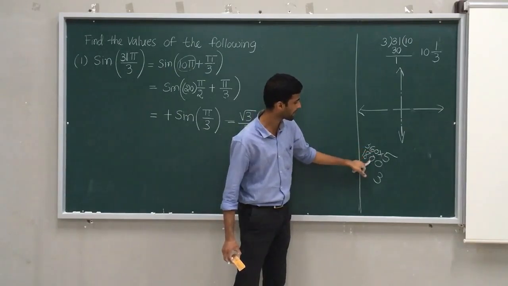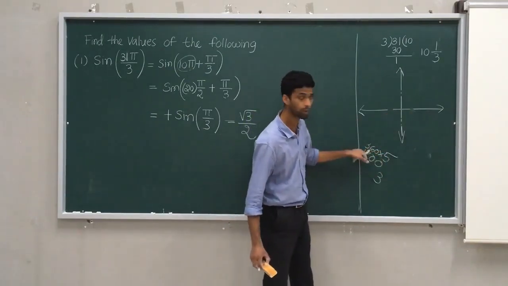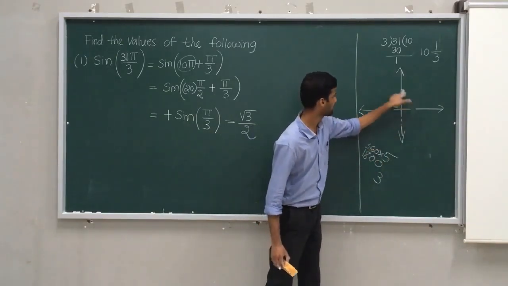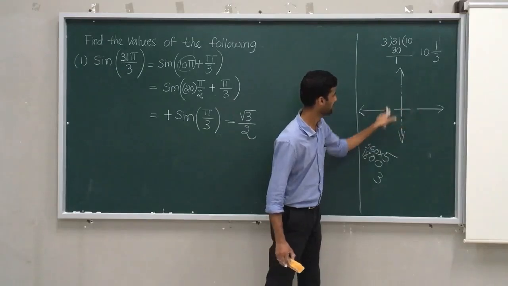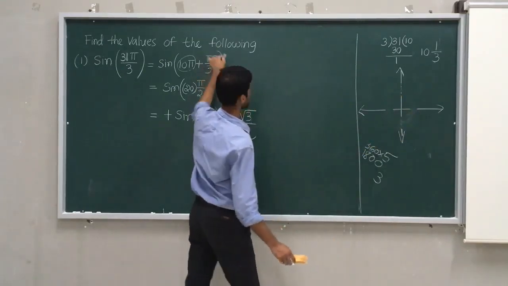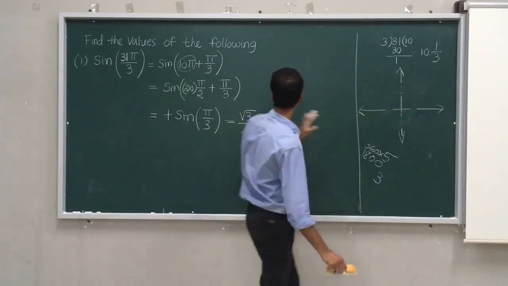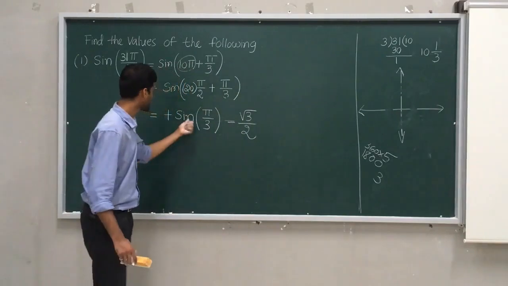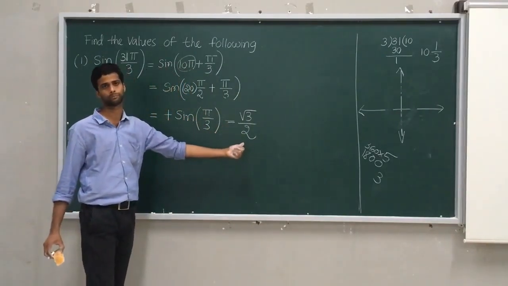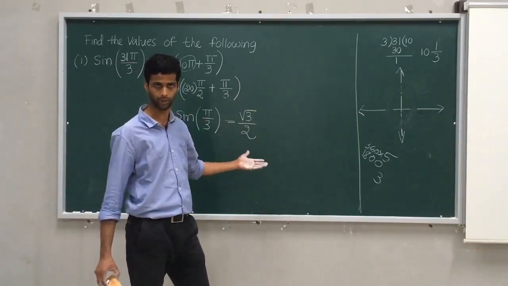When I express 1800 in terms of 360, it is 5 rotations of 360 or 2 pi: 1 rotation, 2, 3, 4, 5, and then plus pi by 3. It will come in the first quadrant. In the first quadrant, according to the ASTC rule, sine is positive. So the answer is plus sin pi by 3, which is root 3 by 2. This is the way to tackle such problems. Hope you understand. Okay.